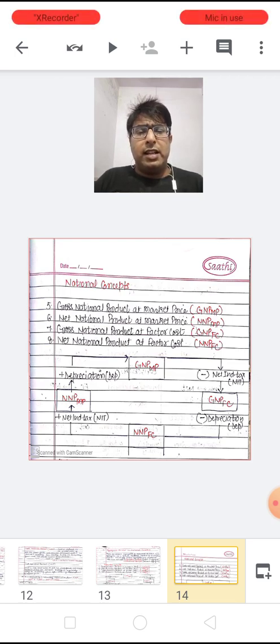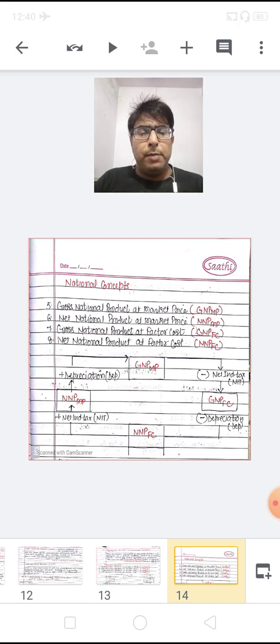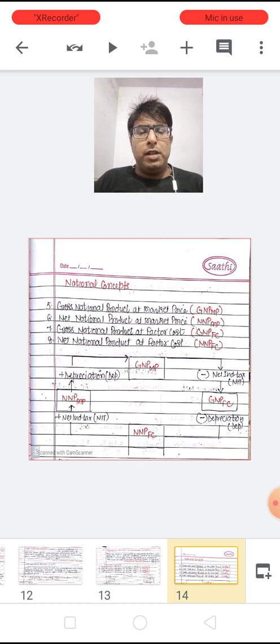Now there is again the classification from GNP-MP to GNP-FC. If we want to go, then we have to subtract the net indirect tax, because the first three letters, GNP, are the same, but the conversion is related to MP to FC. So from market price to factor cost we have to subtract the NIT, that is net indirect tax.